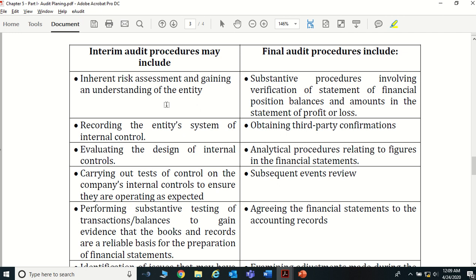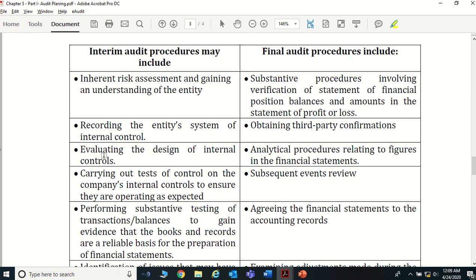Inherent risk assessment and gaining an understanding of the entity. This happens in the final audit also, but basically we do that in the interim audits also. Recording the entity's system of internal controls. Normally when we do the interim audits, we record all the internal controls in the entity.